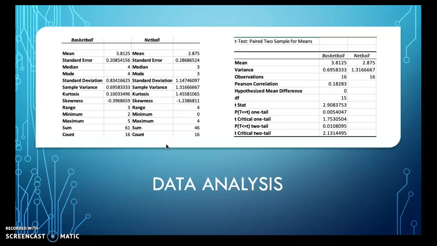So what I did to collect these results is make everyone shoot 5 shots on both hoops. Then I recorded the results. I was trying to investigate whether there would be a significant difference, and by carrying out this T-test, I could see that there was a significant difference.